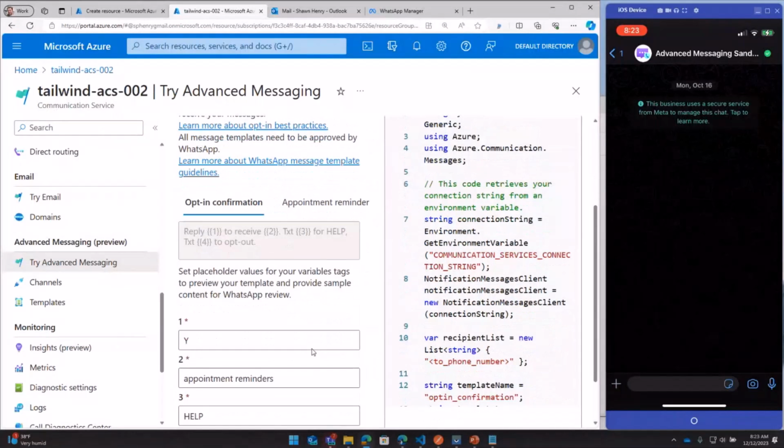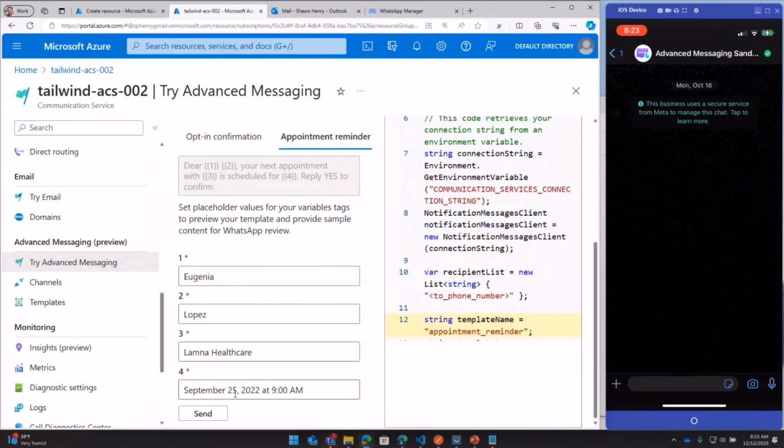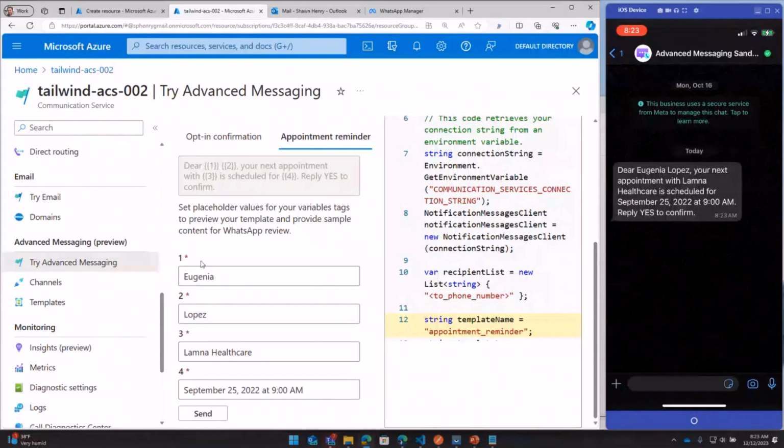The way WhatsApp for Business works is your first outgoing message has to be templated, and so you can't just send any message to anyone. And then once a customer replies to you over WhatsApp, you can send any message you want. So we have some sample templates over here. Here's an opt-in template and an appointment reminder, and we can just go ahead and send this. And the template is here, and it gets filled out with this data, and it sends it to us.